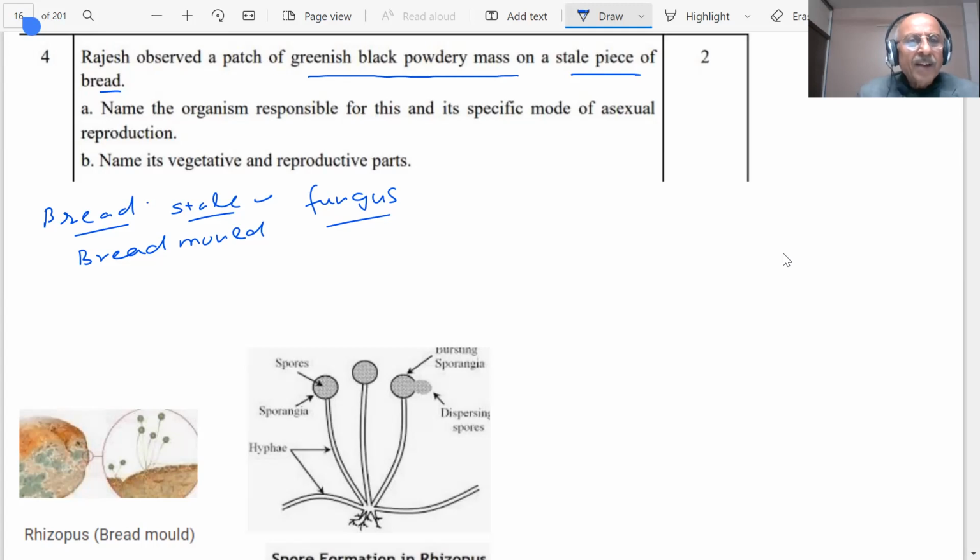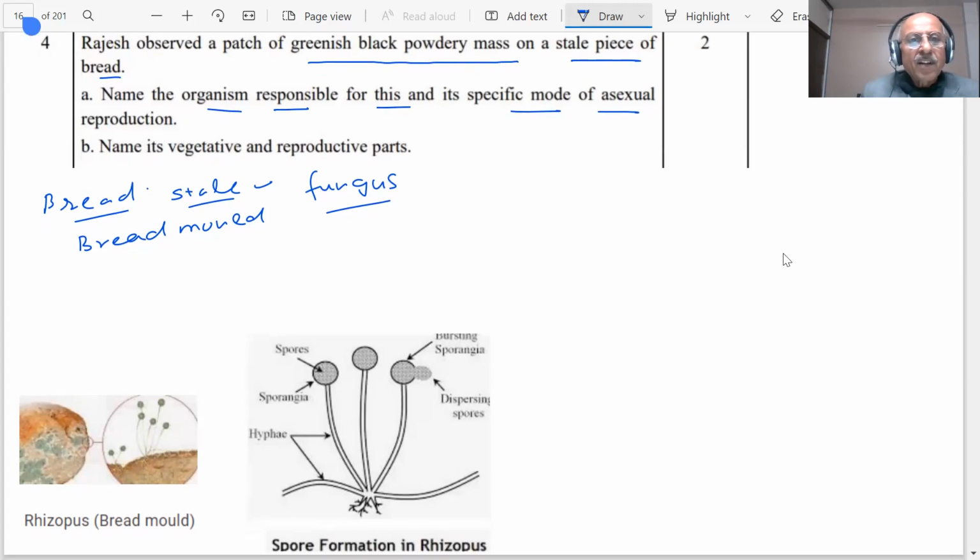So here on the bread, which we are calling a stale piece, name the organism responsible for this and the specific mode of asexual reproduction. Now you are aware, students, that we have already shown this. This is bread mold, as I said, a fungus called Rhizopus.